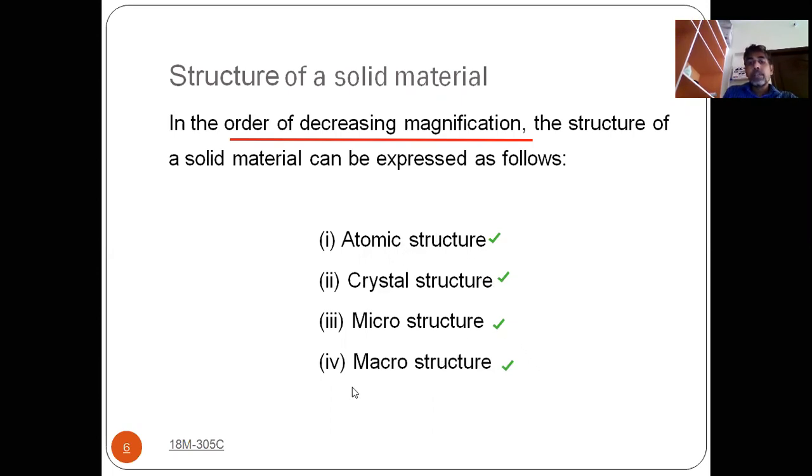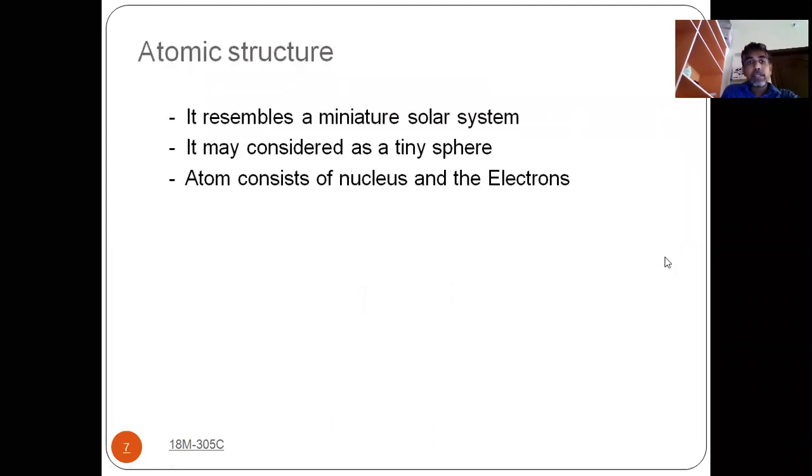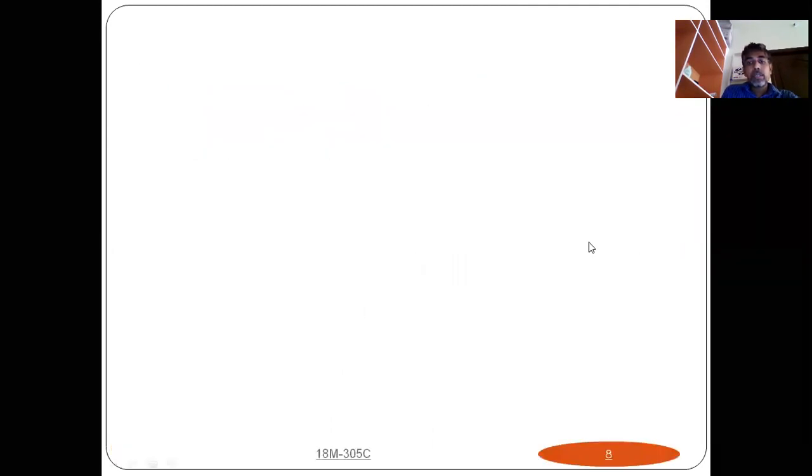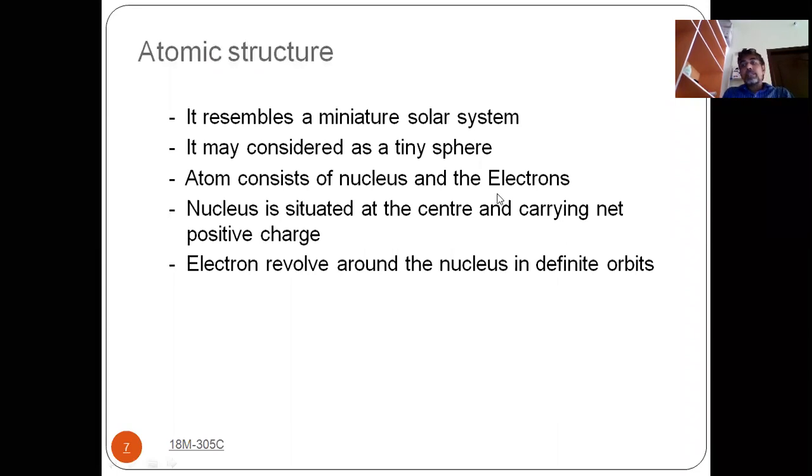Magnification means we can see this one with the naked eye, we can see this one with a microscope, and it is a subpart of this one, and this is a subpart of this one, like this. So that is the decreasing order of magnification. And next, atomic structure. Okay.